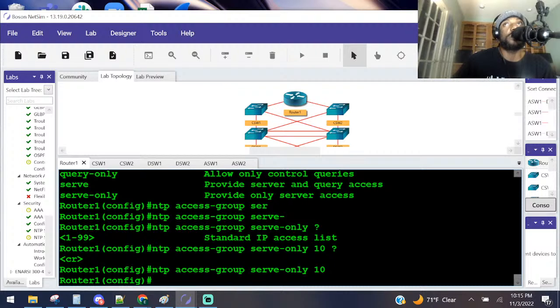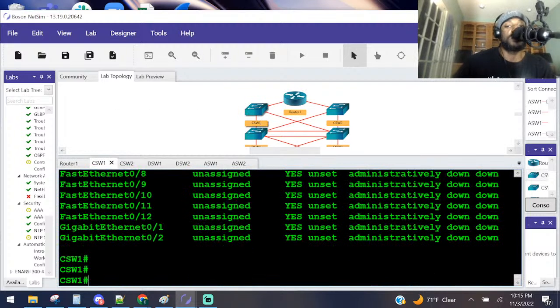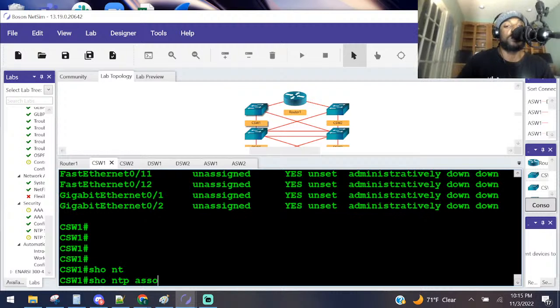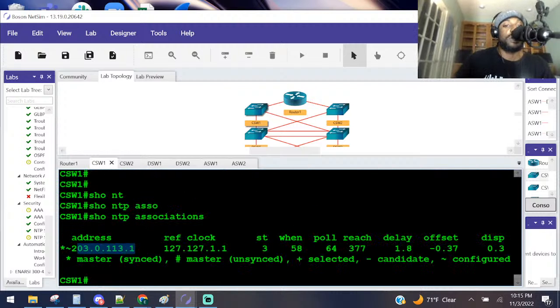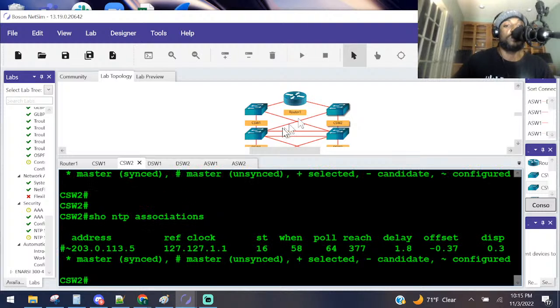Where was I? Let's see here. Display the associations on CSW1. So we did this part. So here, show NTP associations. He's still using that as his clock. He is synced still. Is he still synchronizing his time with router 1? Yes. On CSW2, display detailed information about the associations. Let's go here. Show NTP associations. We did that already.